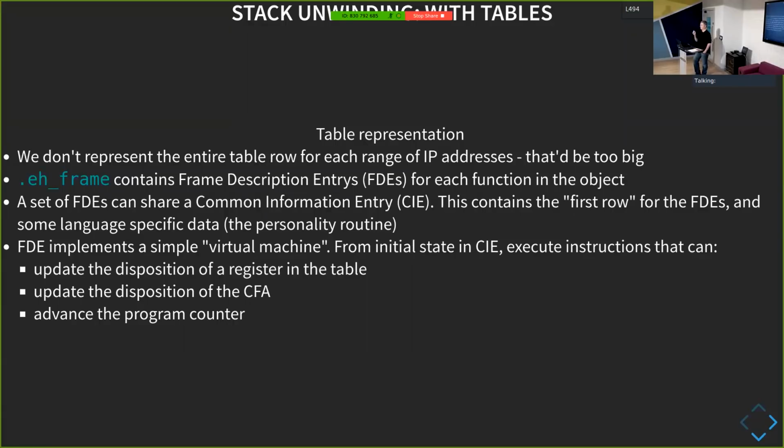So what each instruction does is it modifies one cell of the table or moves us down a row or two, okay? There's some other complicated instructions that can do things like save the entire state and pop it off again later on. And they make it easy to do things like, if you're jumping around a lot in the code, you can make it easier to restore the state. But remember that it's just really going through it instruction by instruction by instruction. It doesn't care about branches or anything like that. It's just a linear walk through the instructions of the function. Okay?